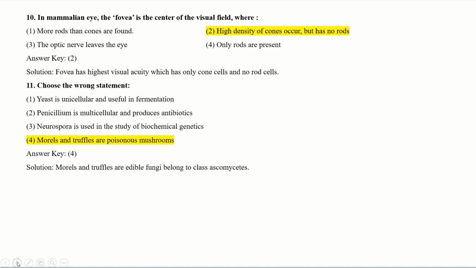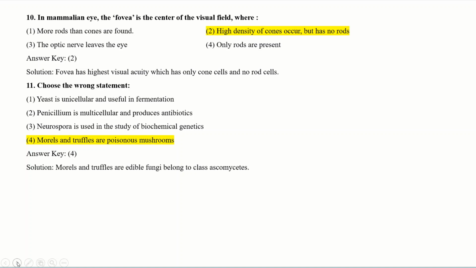Choose the wrong statement. Remember the word wrong here. Every time, remember to read the questions carefully to find the correct answer. Okay, choose the wrong statement. Option first: yeast is unicellular and useful in fermentation. Penicillium is multicellular and produces antibiotics. Neurospora is used in the study of biochemical genetics, and morels and truffles are poisonous mushroom. From these options, you have to select the wrong statement.